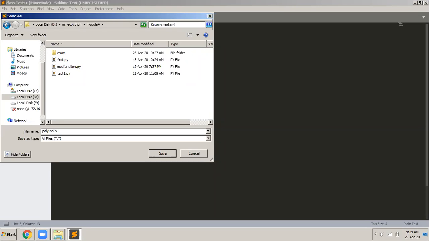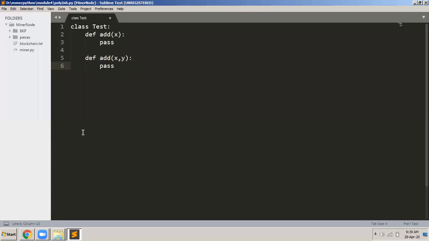PolyINH is the name I give to the program, polymorphism in inheritance. Now let us say I have a class.